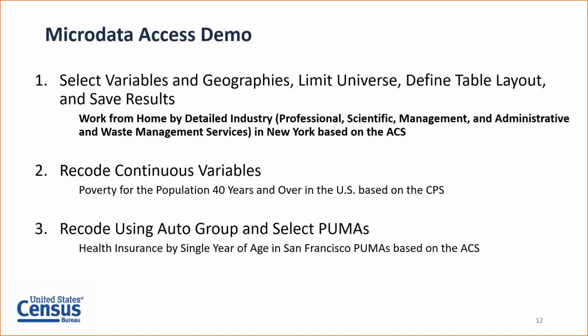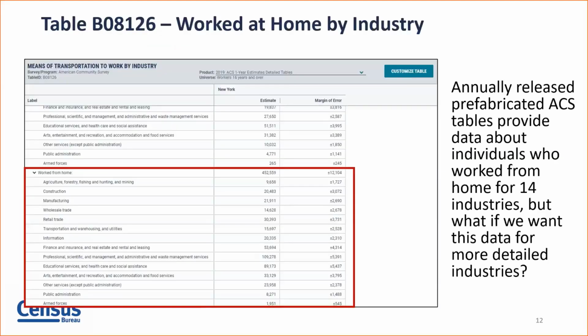To get started, we'll look at work from home by detailed industry within the professional, scientific, management, and administrative and waste management services in the state of New York based on the American Community Survey.